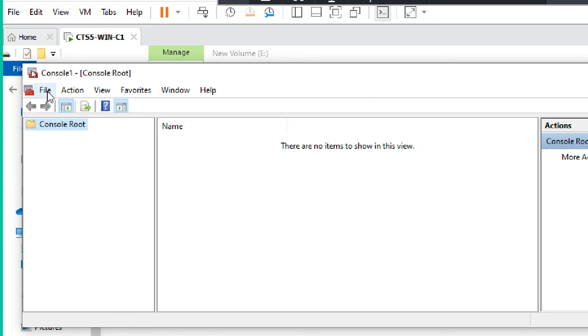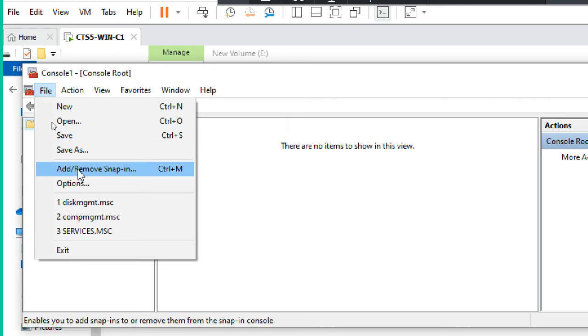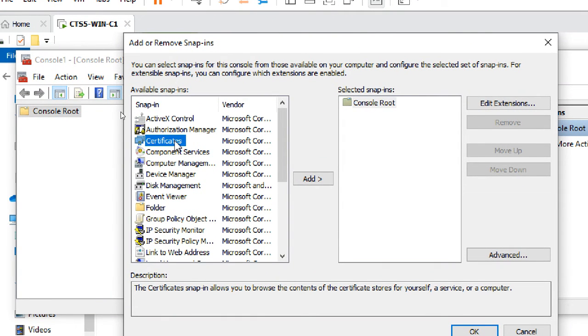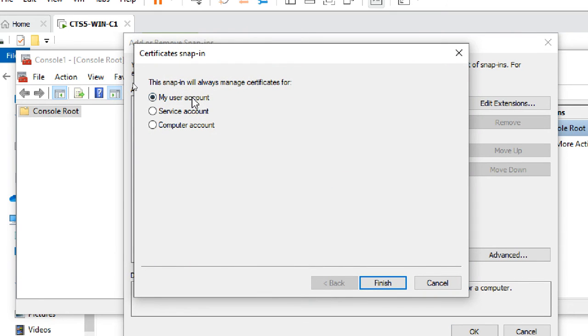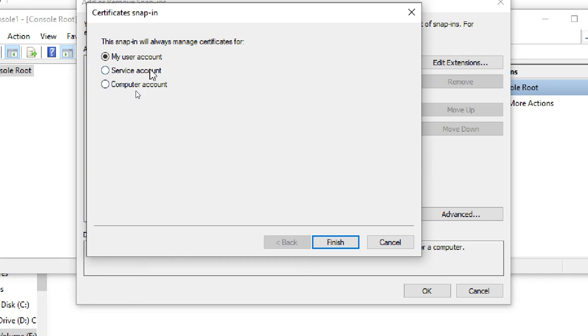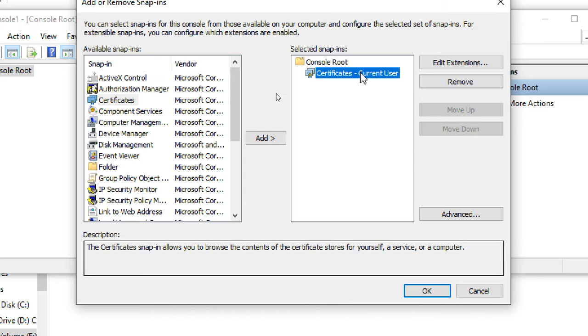Next, File, Add or Remove Snap-in. Very good. Now what do I want? Certificates. Click Add. Computer account, okay, first one. Others are there, but first, my user account. Okay, Finish. It is showing current user. Click OK.